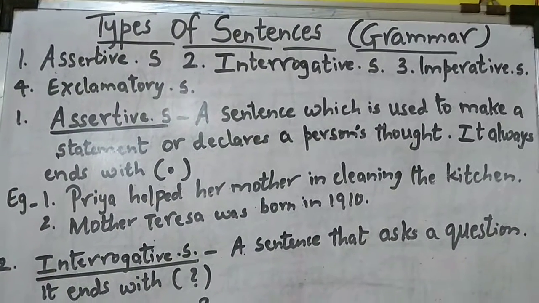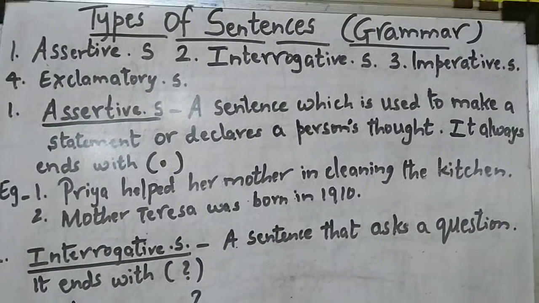Now let me tell you what an assertive sentence is. An assertive sentence is a sentence which makes a complete statement or declares the statement. An assertive sentence is also called a declarative sentence, and always remember it begins with a capital letter and ends with a full stop. Any declaration that has been given, that is a complete statement, is called an assertive sentence.